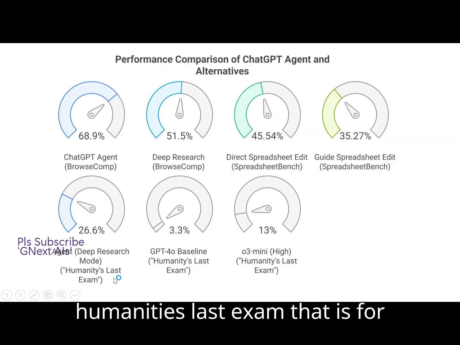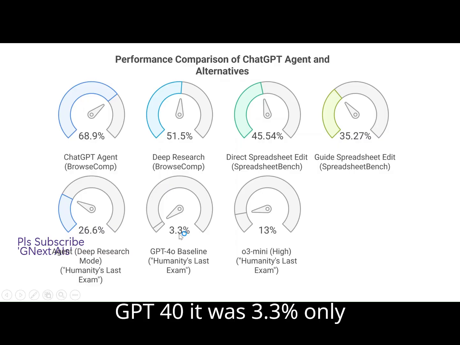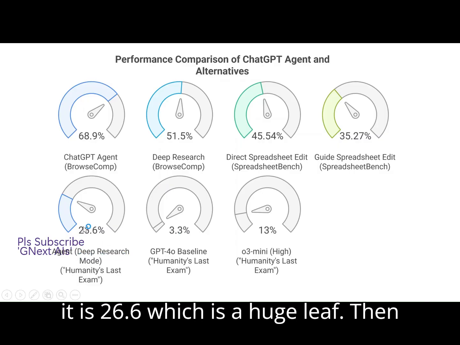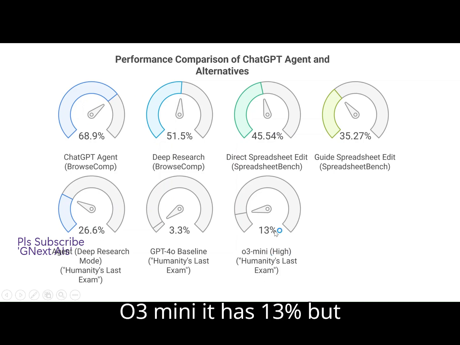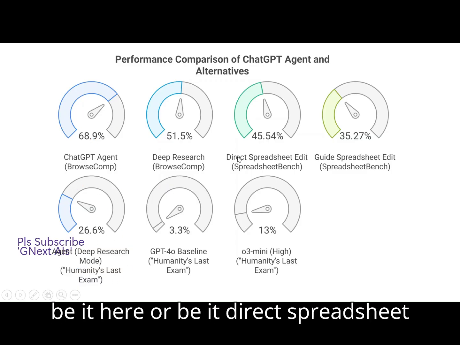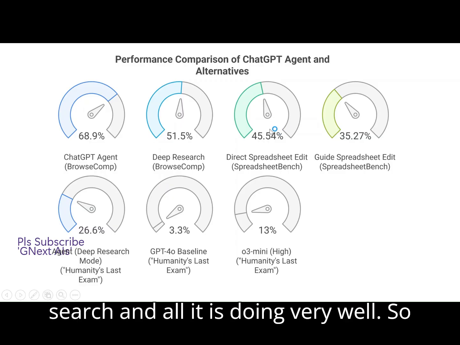And on Humanity's Last Exam, GPT-4o was 3.3% only, but you can see agent with deep research mode gets 26.6, which is a huge leap. O3-mini has 13%, but the agent is doing very well, be it here or in direct spreadsheet search and all.